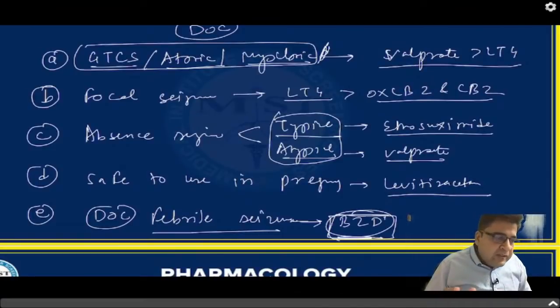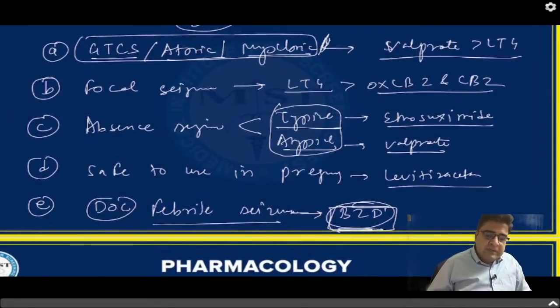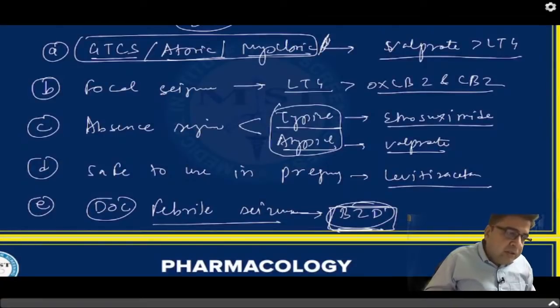If the MCQ is asked on a disease and it does not say whether it is typical or atypical, always consider the answer that is given for the typical disease. You will only think of atypical if it is given in the MCQ. Otherwise, take that case as typical absence seizure. And how will you find out whether the patient has a typical or atypical seizure?